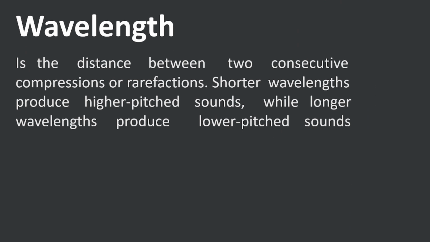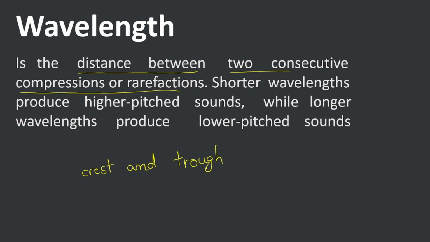Now let's talk about wavelength, which is our final property of the sound wave. Wavelength is the distance between two consecutive compressions or rarefactions, or we can also say two consecutive crests or troughs. Because while plotting it on a graph or while performing an experiment, we will usually use crests and troughs rather than compressions and rarefactions.